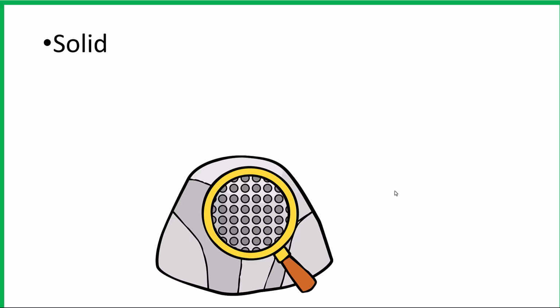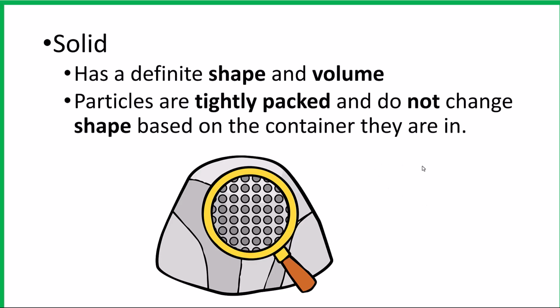So let's take a closer look at solids. A solid has a definite shape and a definite volume. So this rock, for example, the shape is not going to change, and the volume, the amount of space it takes up, is also not going to change.